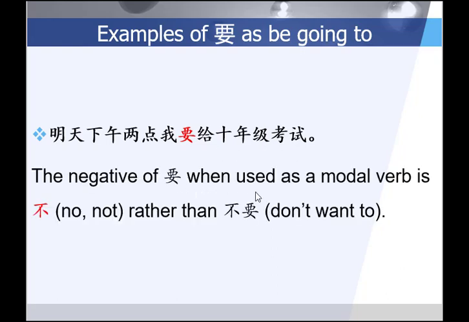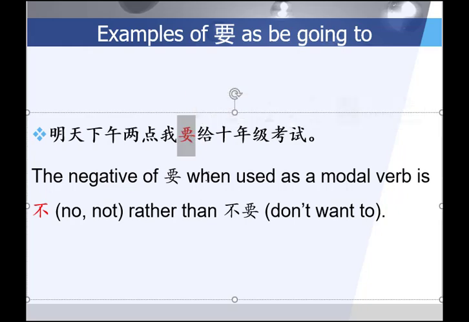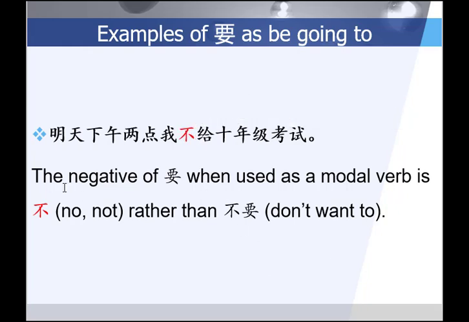Note that when 要 is used as a modal verb, to make it negative, you change it to 不, not 不要. So let's look at this example. Tomorrow afternoon, I will give the 10th graders a test. If you want to change it to I won't, you simply replace this with 不. Now you have 明天下午2点我不给10年级考试. Tomorrow afternoon at 2 o'clock, I won't give the 10th grade class a test.